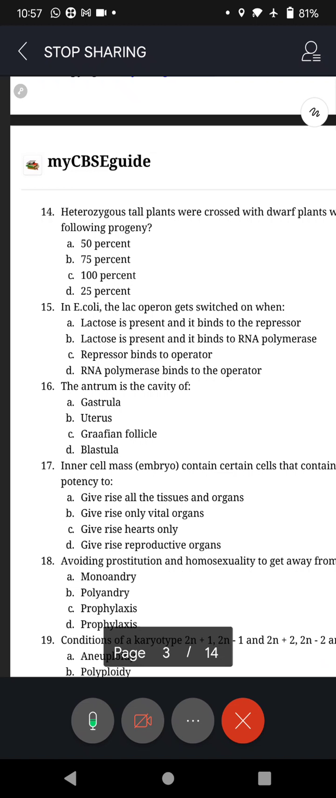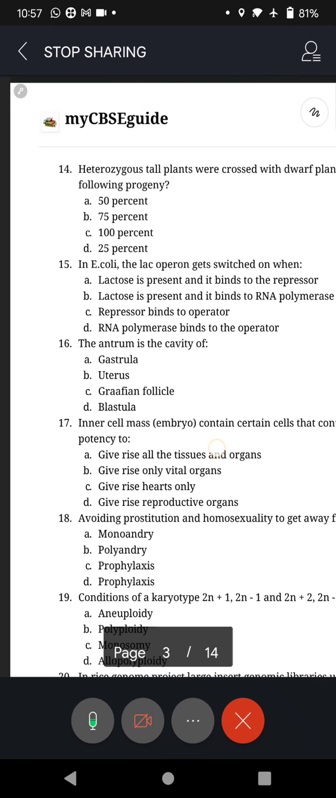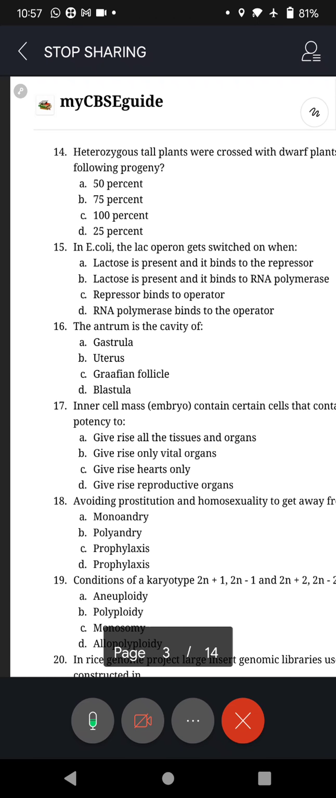Next, question number 15. In E. coli, the lac operon gets switched on when lactose is present and it binds to the repressor. Now what is the question? Gets switched on. It is not switch off, right? Switched on. So see the answers. B. Lactose is present and it binds to RNA polymerase. C. Repressor binds to operator. D. RNA polymerase binds to operator.